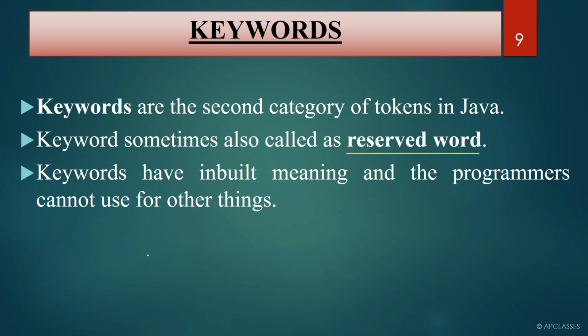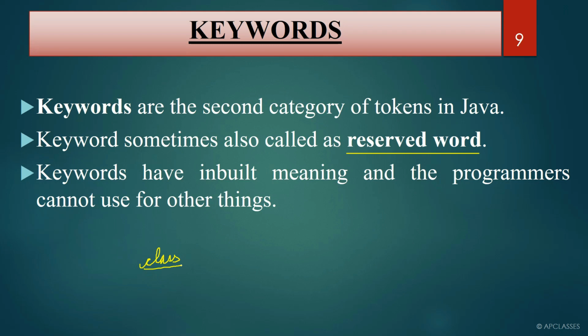For example, class. Remember, CLASS, small. I'm talking about small CLASS. class is considered as a keyword because it has a special meaning for the compiler. That is, using the class keyword, we can write a class name. We can write an identifier or we can write a class name. public is a keyword. All can access it. static is a keyword. void is a keyword. int is a keyword. So these are the keywords.